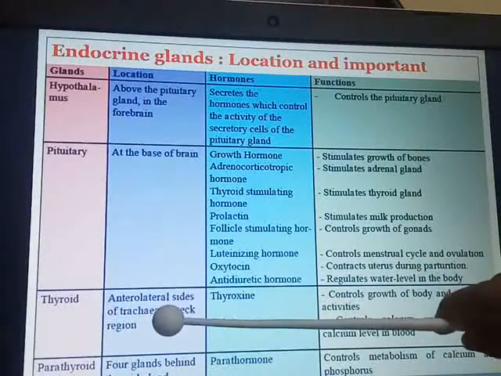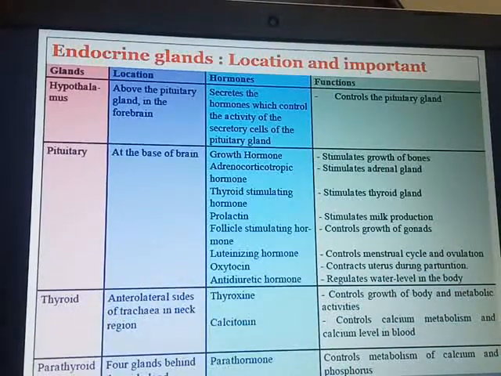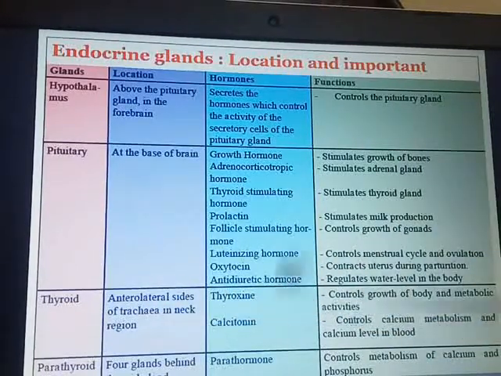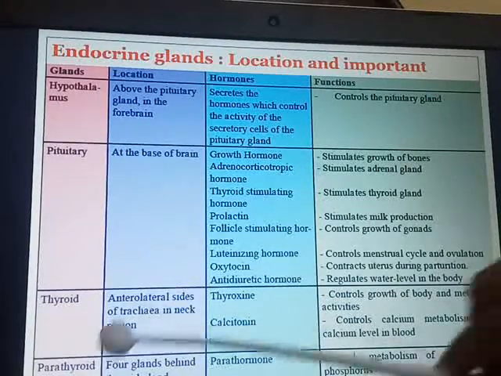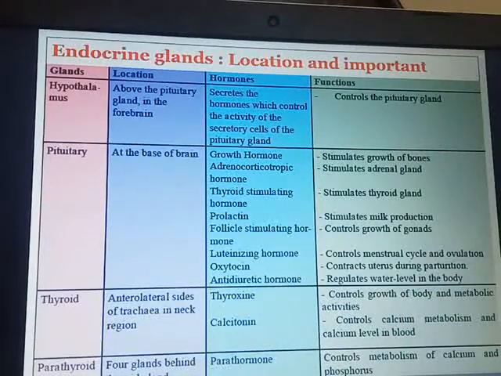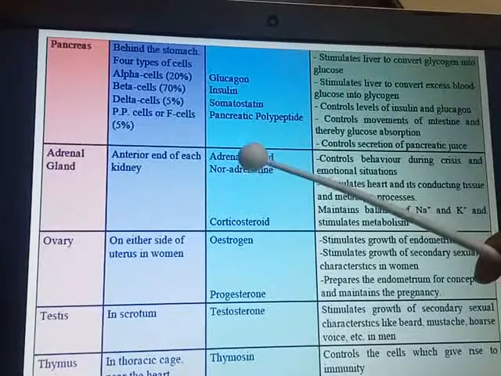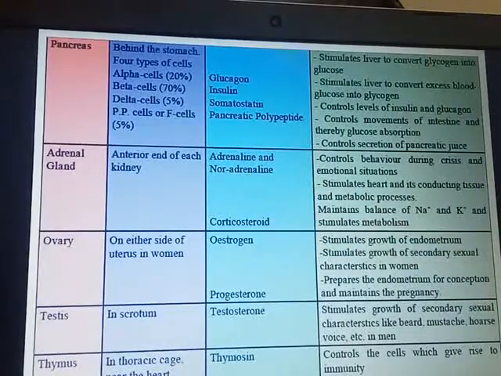Thyroid gland is located at the anterolateral sides of the trachea in the neck region. Hormones secreted by the thyroid gland are thyroxine and calcitonin. Function: controls the growth of the body and metabolic activities, controls calcium metabolism and calcium level in the blood. Parathyroid gland, 4 glands behind the thyroid gland. Parathormone is the hormone secreted, controls metabolism of calcium and phosphorus. Pancreas, very important. Adrenal gland secretes adrenaline and corticosteroid.